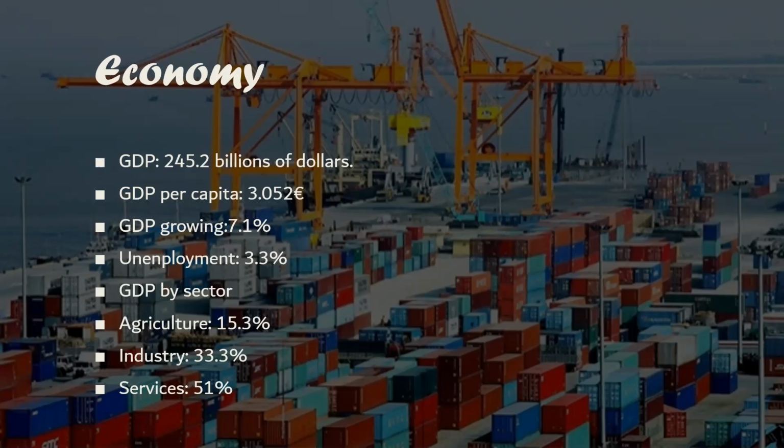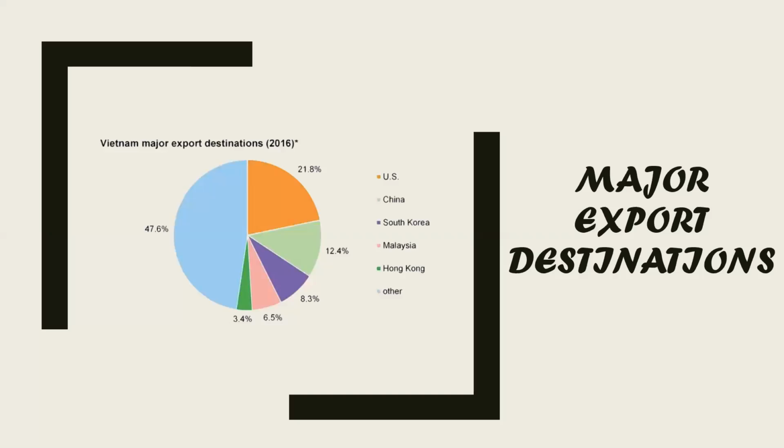And the GDP by sector: agriculture is 15.3%, industry 33.3%, and services 51%. In the export destinations, we have mainly the USA rather than China.